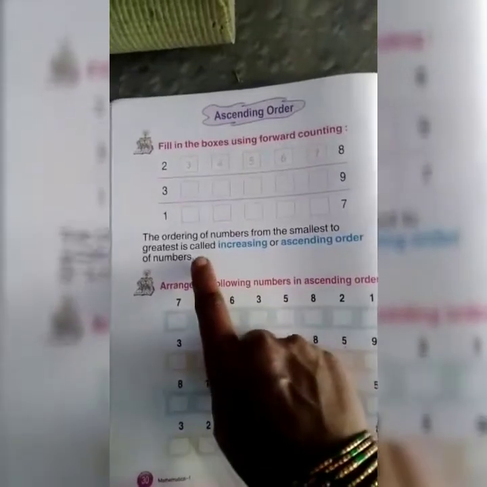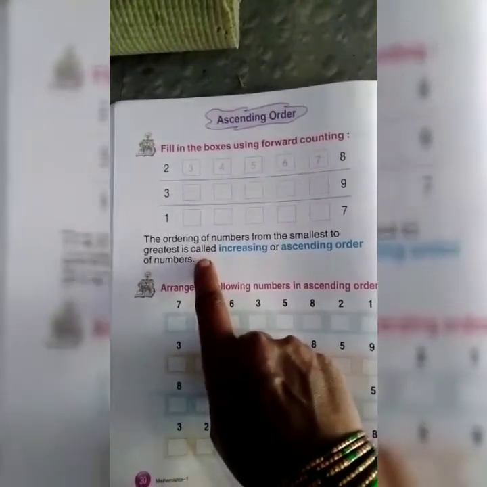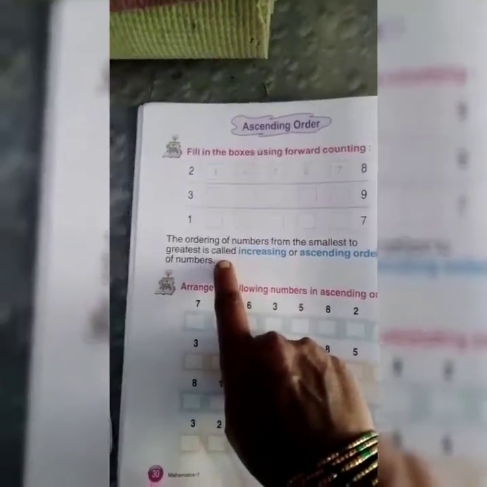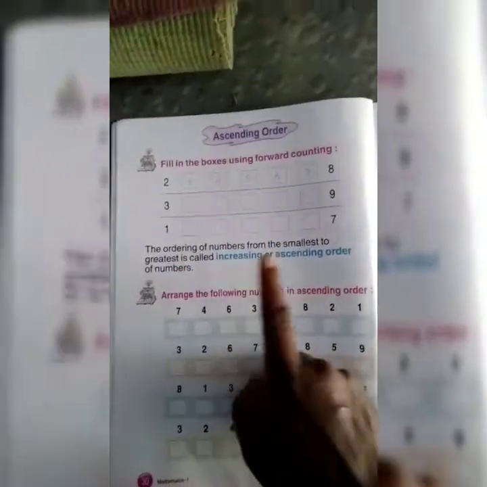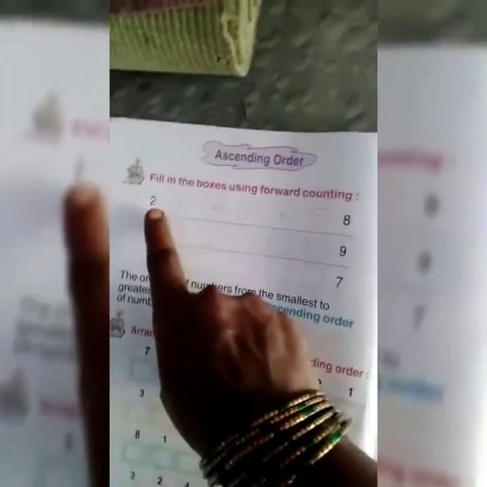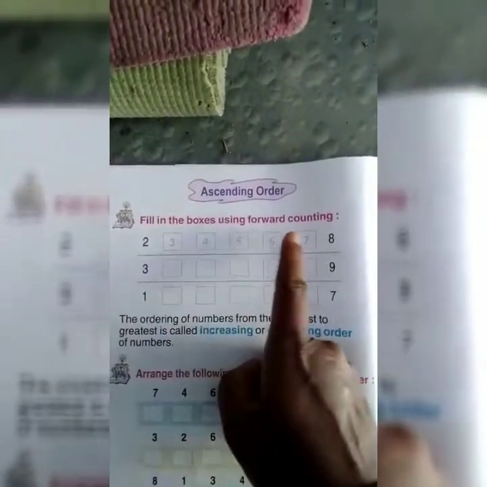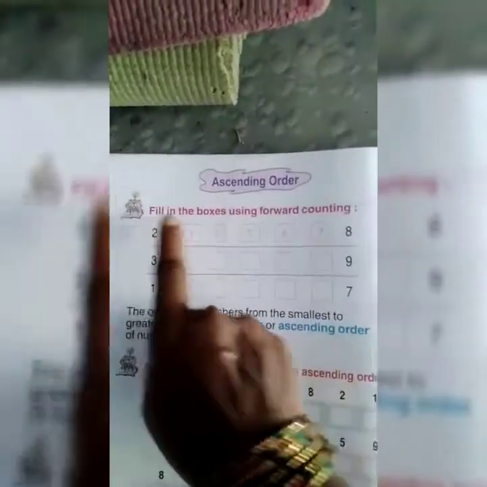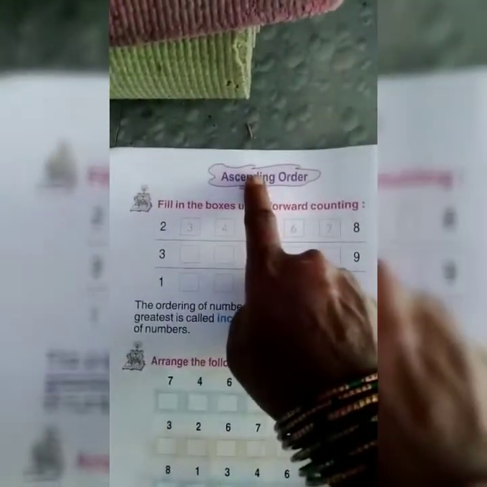The short form is small to big. Ascending order, small to big. See there, for example, 2, 3, 4, 5, 6, 7, 8. Small to big, that is ascending order.